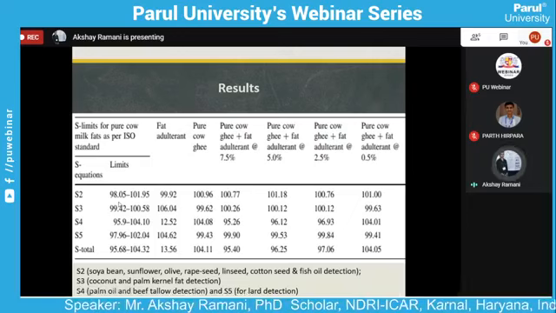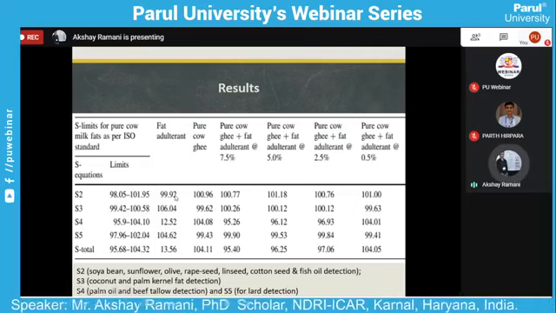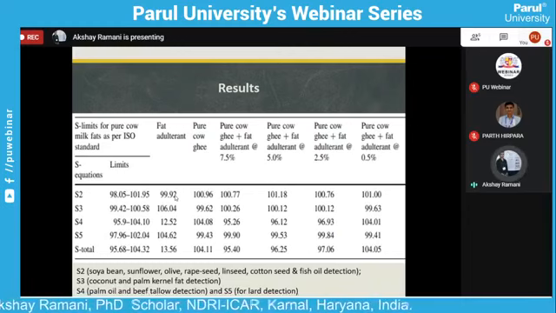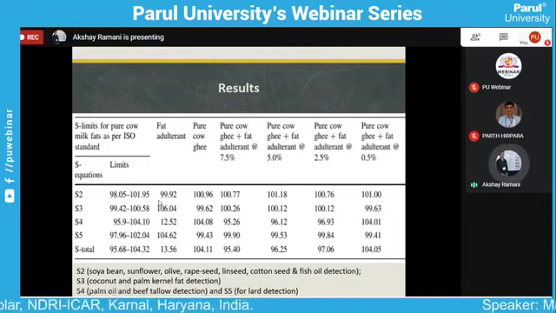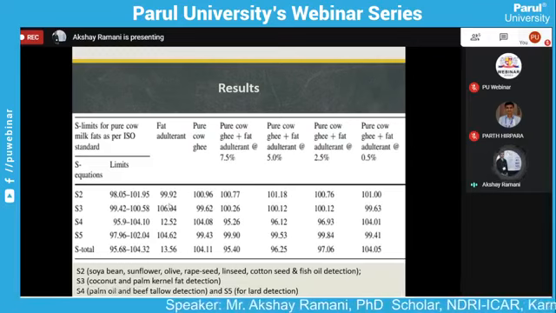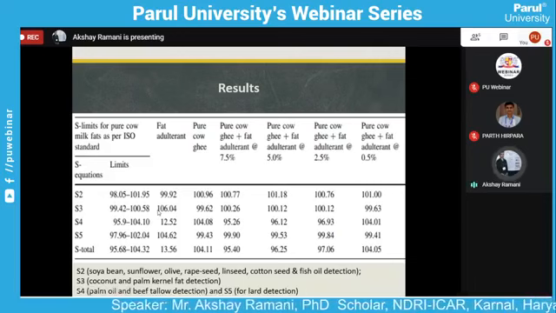Here we see the RM value is also in range. Some of the equations are used in range. In here we saw the second equation, for fat adulteration, is also passed in theory. But the third equation fails for coconut and palm kernel oil, because of the mixture of coconut and palm kernel oil in some portion.